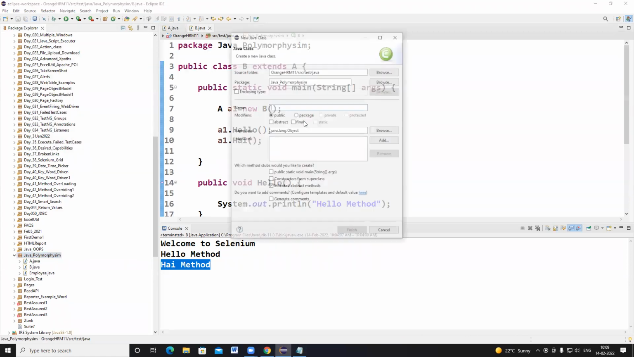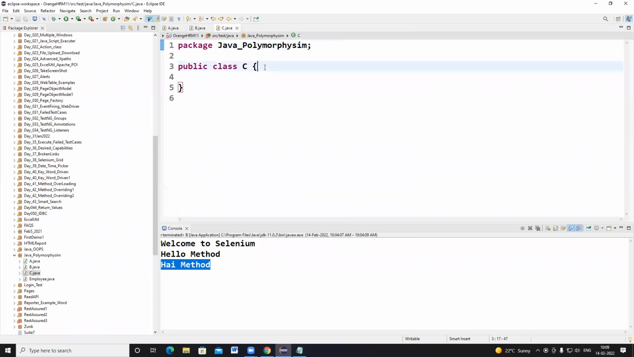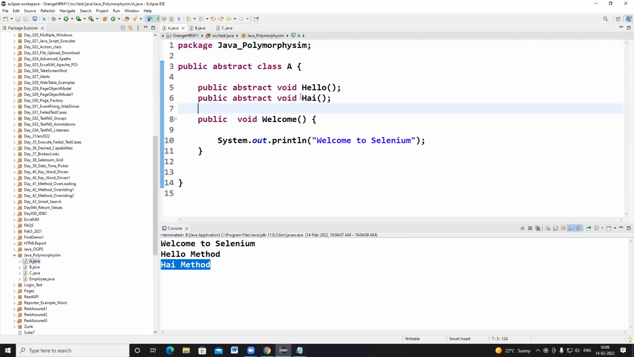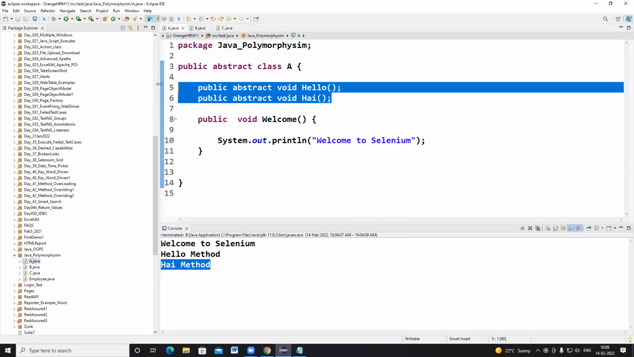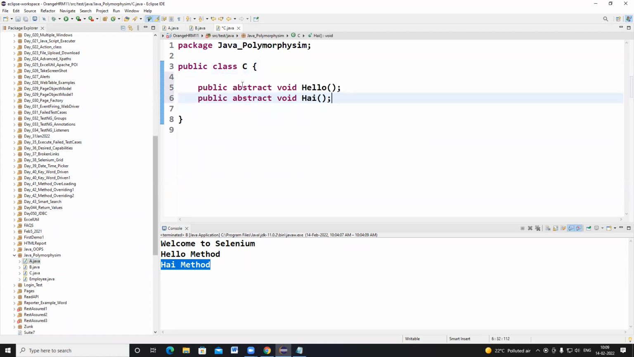So I'm going to create a class C, another fresh class. So is this concept same as inheritance, sir? No, inheritance is different, this one is different, I will tell you.